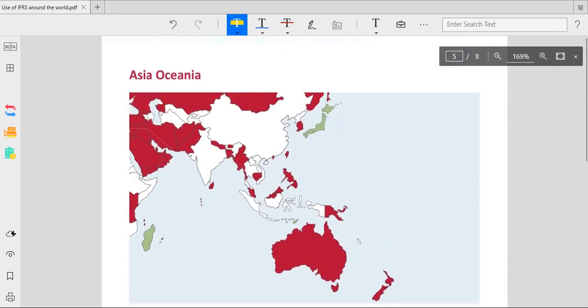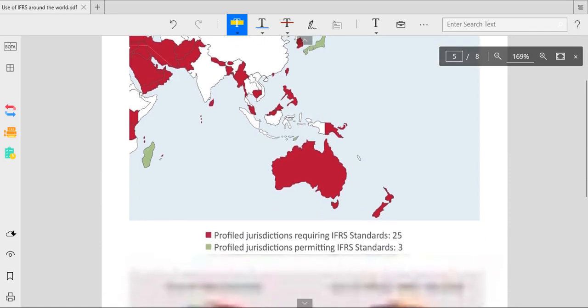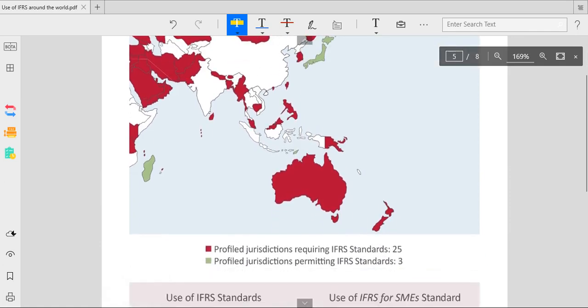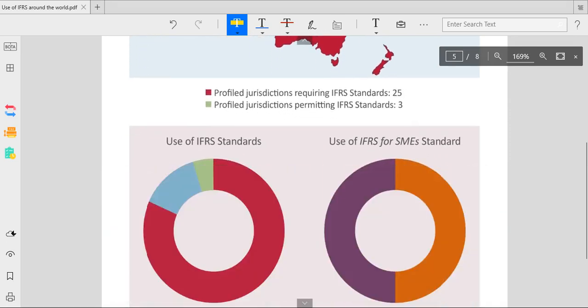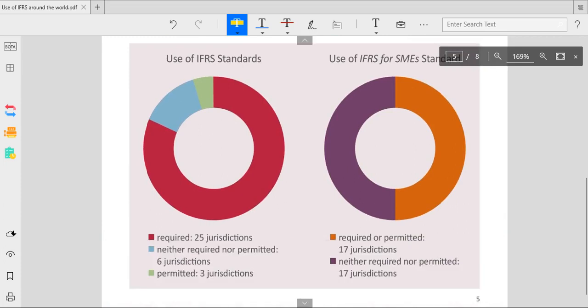And the next one is Asia Oceania. These three are IFRS, this one is permitting. Requiring IFRS 25, permitting IFRS 3. So for the use of IFRS standards, required 25, not permitted 6 and permitted 3. And the use of IFRS for SMEs is required or permitted 17 and not permitted 17 jurisdictions.